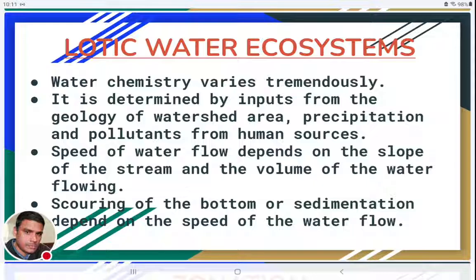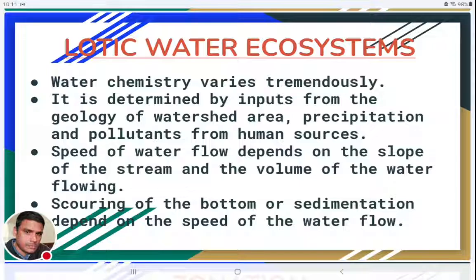Geographically, some soils will have a more acidic nature, some soils a more alkaline nature. All these lotic water bodies, either rivers, creeks, brooks, or streams, will receive water from the watershed area or catchment area only.